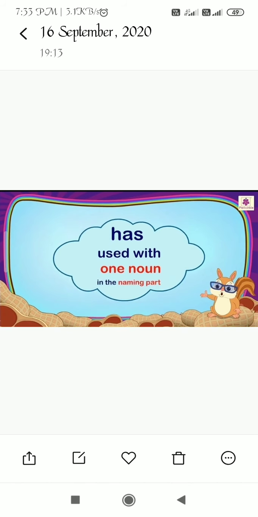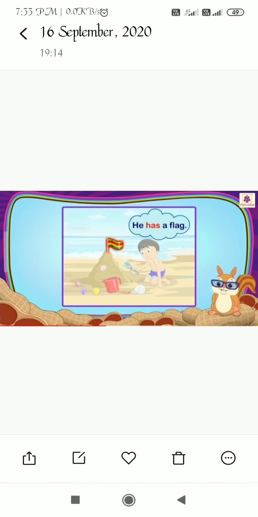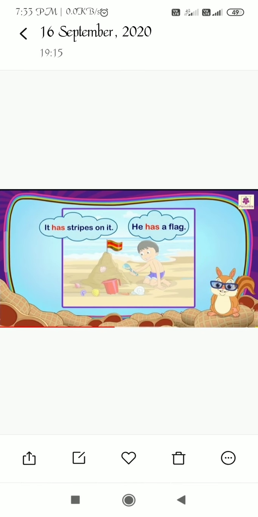Has is used with one noun in the naming part. Has is used with pronouns she, he, it. We always use has with the pronouns she, he, it. He has a flag. For example, the flag has stripes on it, or you can say it has stripes on it.